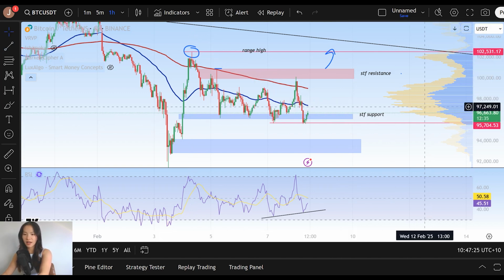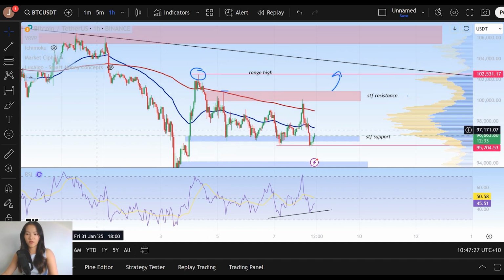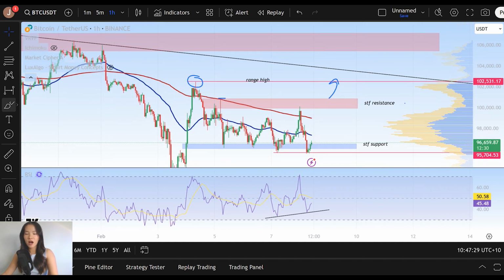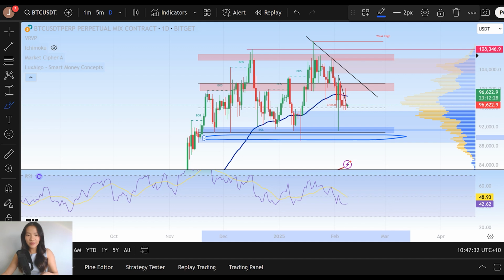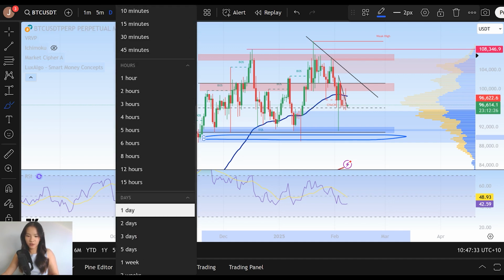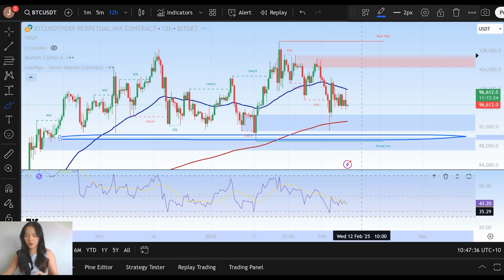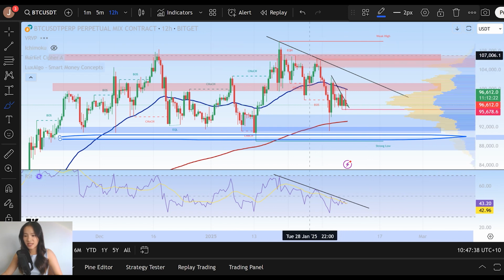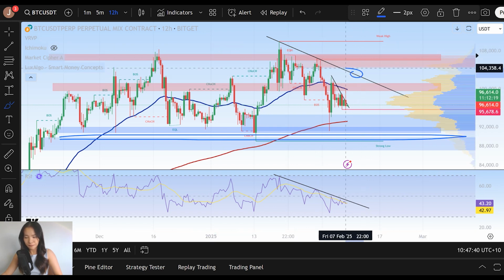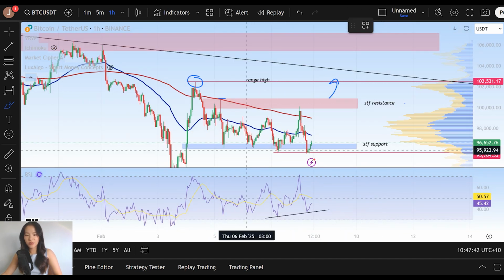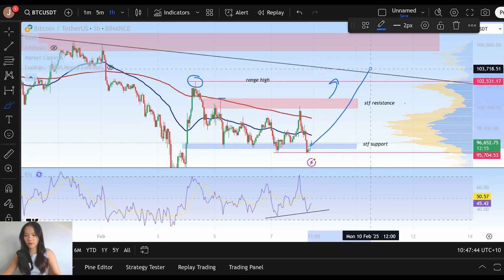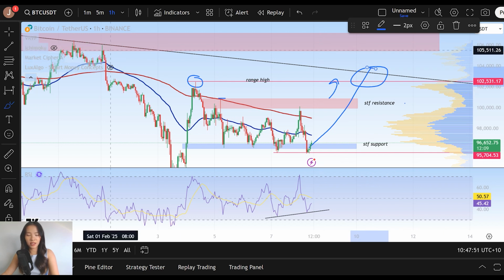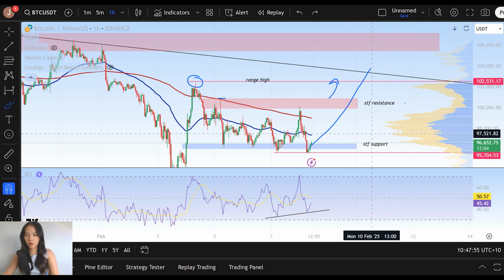Now, the range high is also where we begin to have confluence with a couple levels of really high time frame resistance as well, namely our 12-hour downtrend. So if we zoom out into the 12-hour chart, we can see that downtrend created over here, right? And as we approach that level of resistance here, we become very, very close to re-tapping that downtrend for the first time in quite a while, maybe a week's period, that we would actually be tapping and retesting that level of resistance.